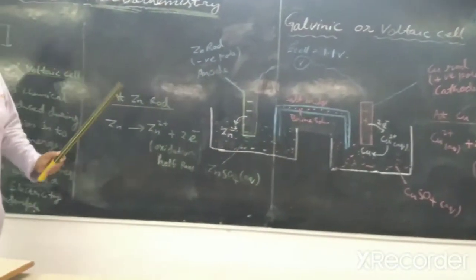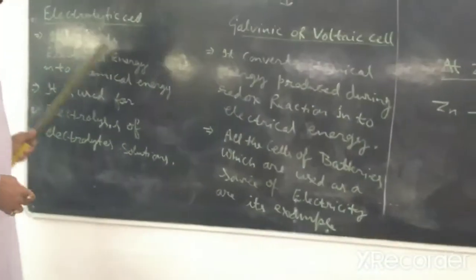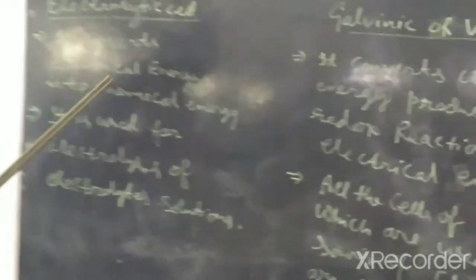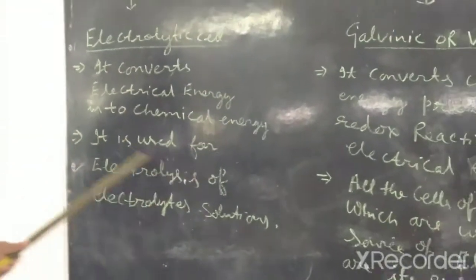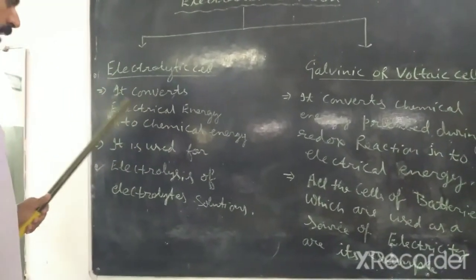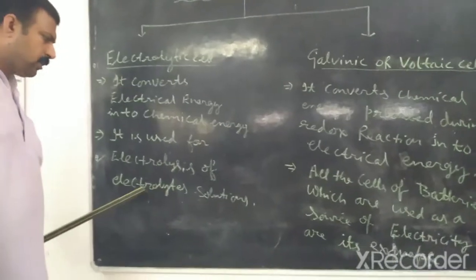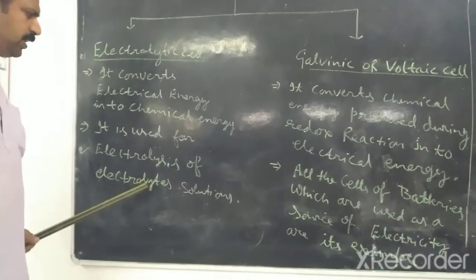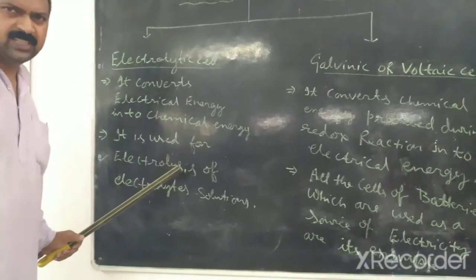Now, in an electrolytic cell, electrical energy is passed through from outside, and after passing the electrical energy, the aqueous solution of the electrolyte or salt breaks into ions. It is basically used for the electrolysis process.